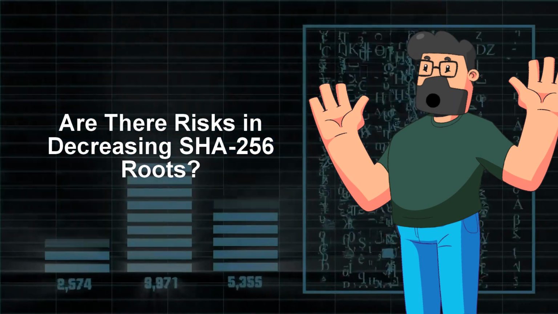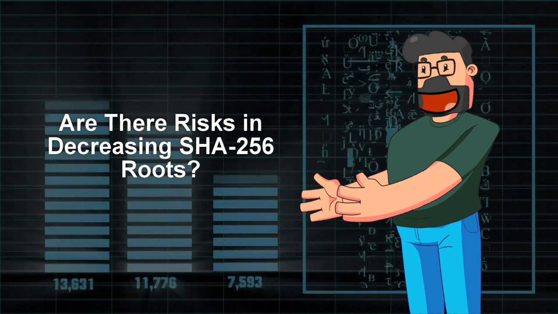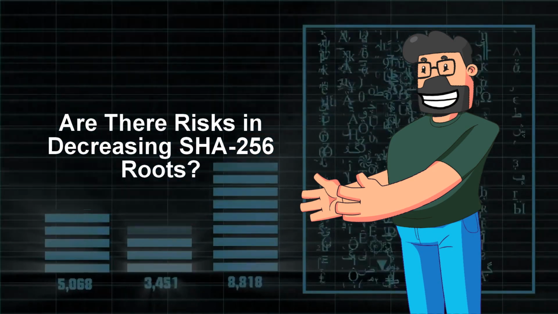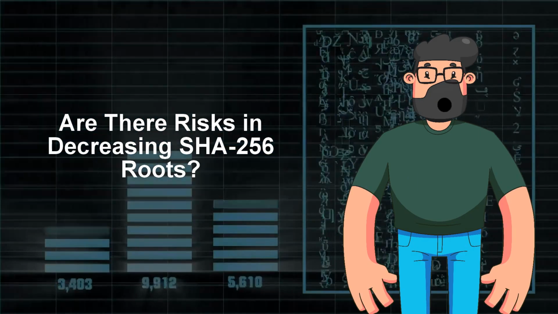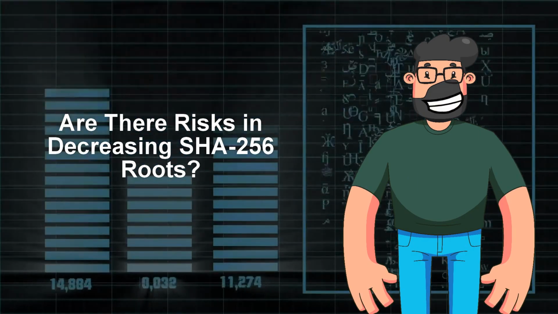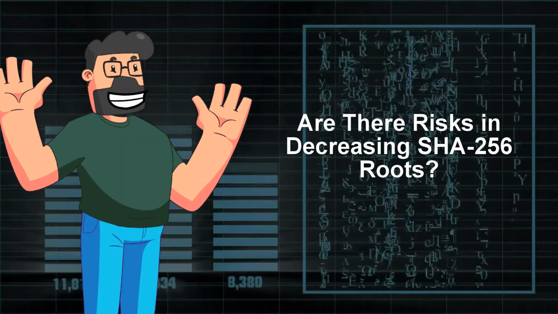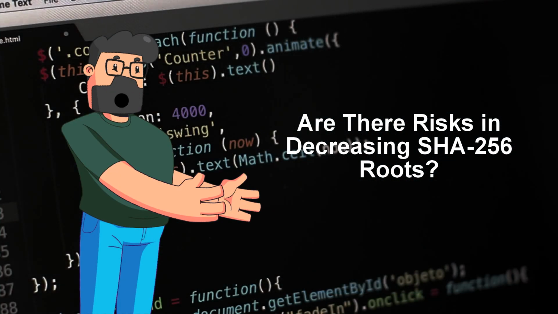SHA-256 implementation in Go. The problem at hand is the decision to reduce the number of prime numbers used in the algorithm from the standard 64 to just 24. This raises the question of how this reduction could impact the security and effectiveness of the algorithm. Now, let's talk about the solution to this problem.